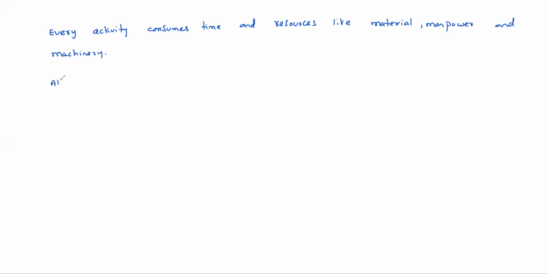So all required resources must be planned, okay. So that means we should know when this activity will take place exactly, on which date this activity will take place. So we need to know prior to starting of the project. Okay, we need to plan and we need to understand all these requirements. Okay, so for this purpose we construct a network actually.